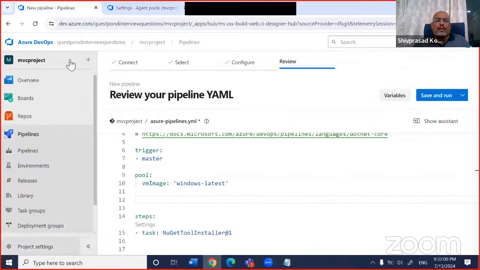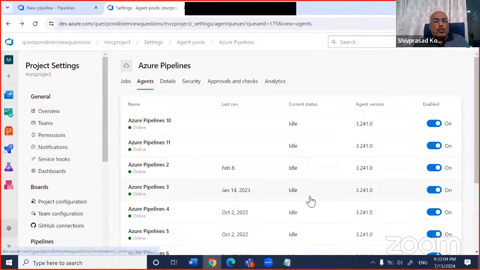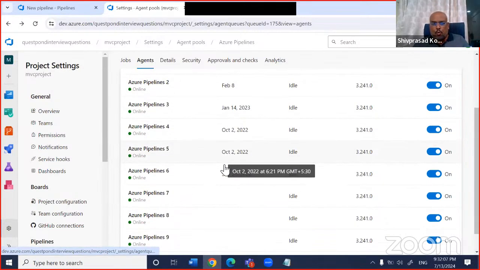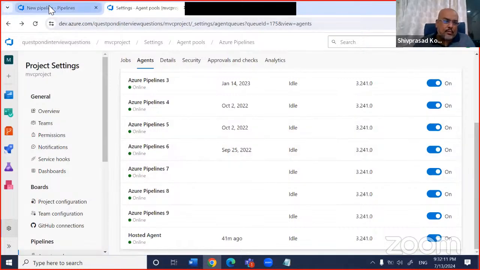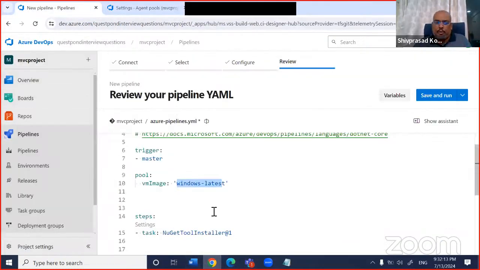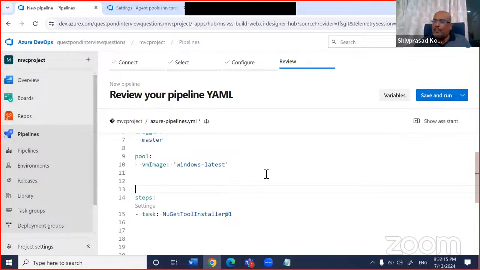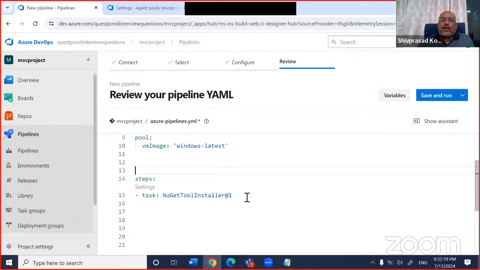So from this pool, I'm saying take the Windows latest. If I say from this pool take the Ubuntu latest, it will take Ubuntu latest. Remember, some of these machines can be Ubuntu, some can be the latest Windows, right? So I've taken the Windows one, being a Microsoft fan. After that, this whole pipeline will run in that agent, right?